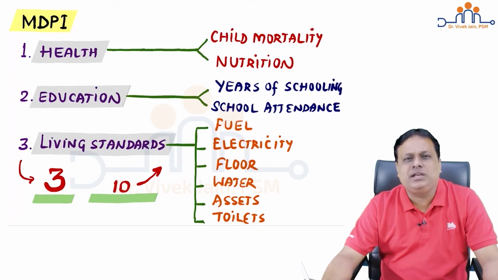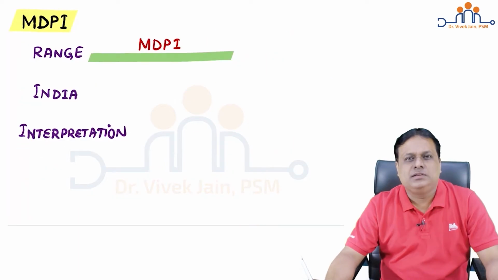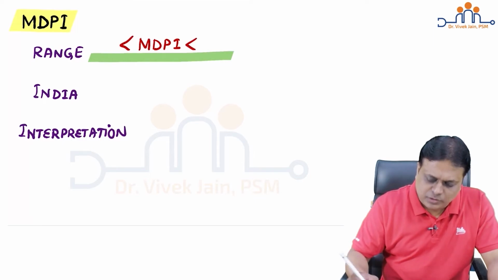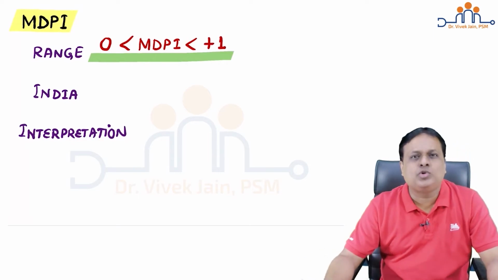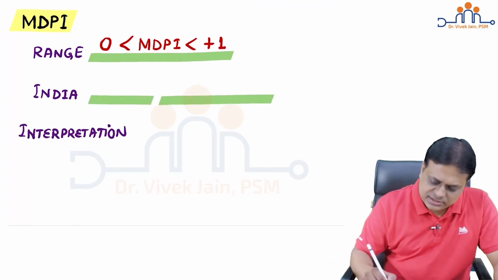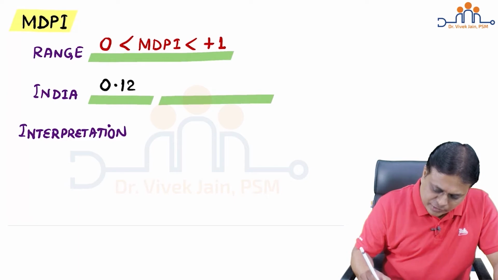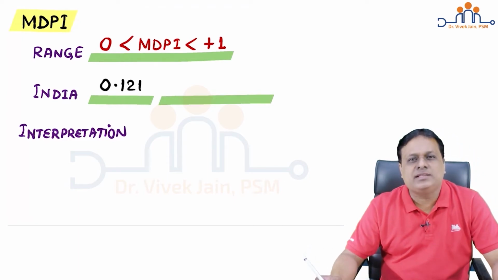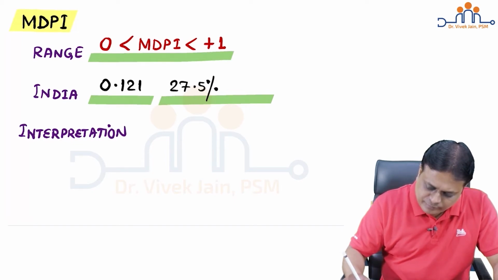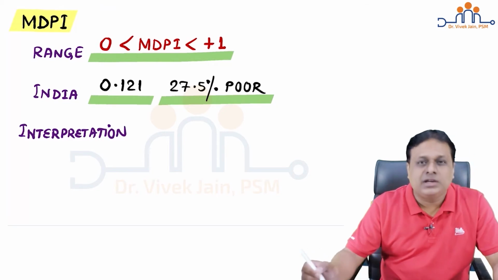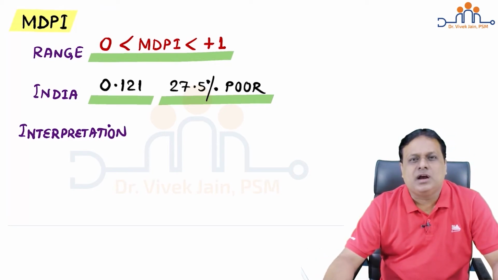do we interpret multi-dimensional poverty index. Range of MDPI, just like HDI, MDPI also lies between 0 to +1. When we look at our country India, MDPI of India is 0.121 and it has indicated 27.5%. Above 1/4 of the Indian population is poor currently.